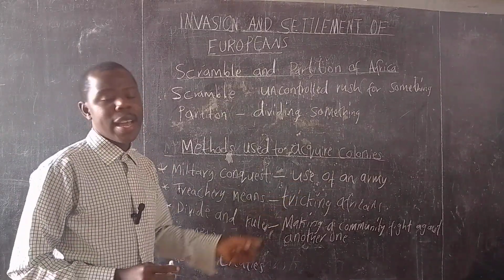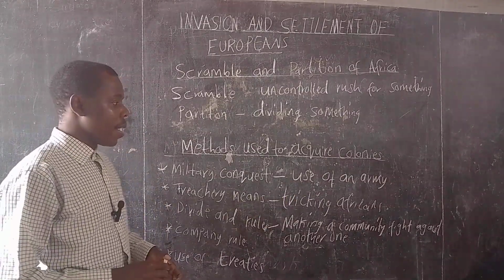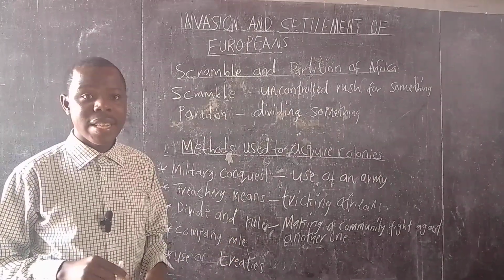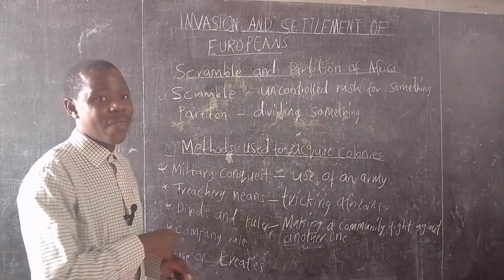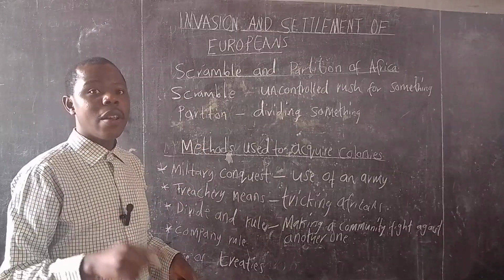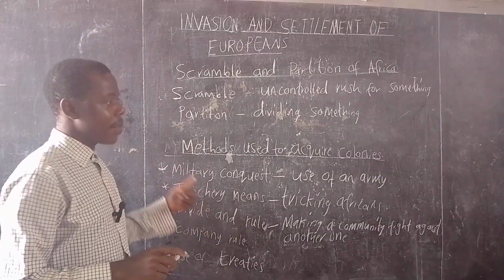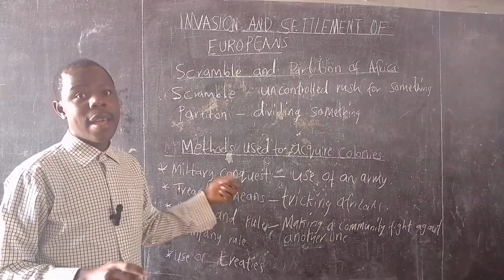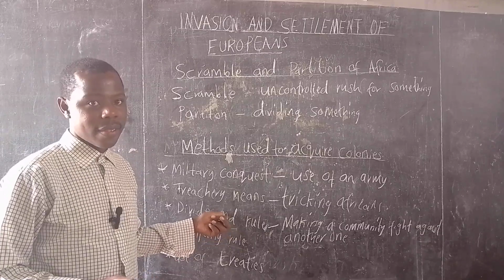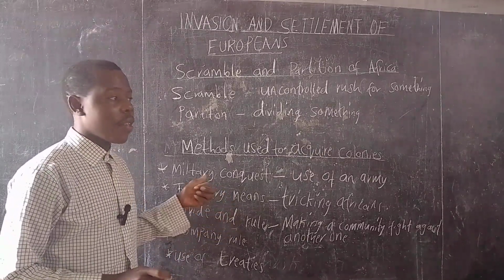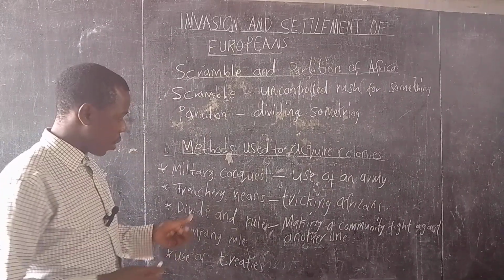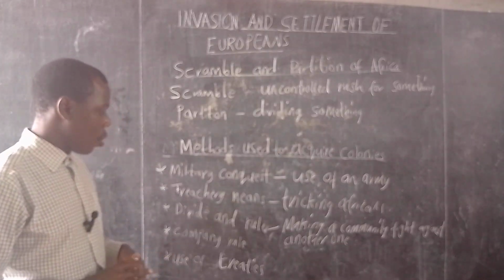For example, in Kenya, if the Luos are against the Luyas, who were in the same geographical location, it means that the Luos will go and fight the Luyas. Then the Luyas will be weak. At the same time, if the Luyas fight against the Luos, the Luos will be weak, meaning it will be very easy for the Europeans to conquer the Luyas or the Luos. And that's what is meant by divide and rule.